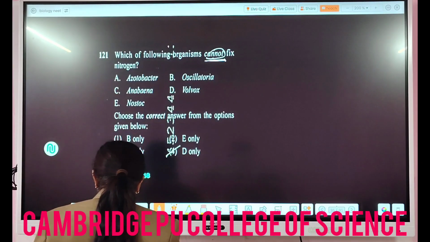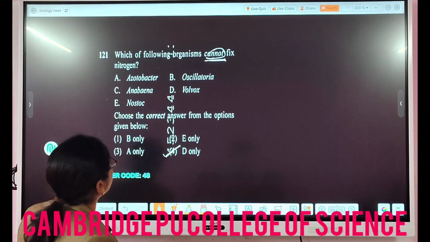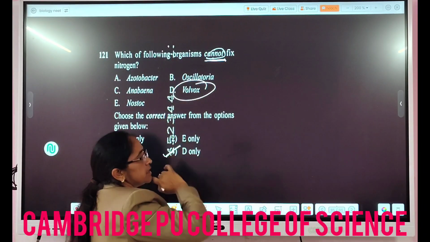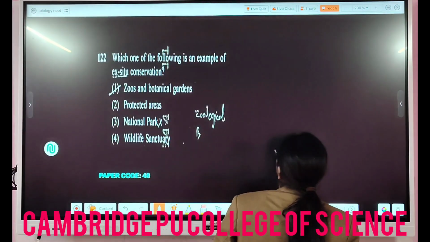And so in this case, the answer is option number 4, that is D only, that is Volvox. It is an alga, so it cannot fix nitrogen. It helps in photosynthesis. So that is the answer.